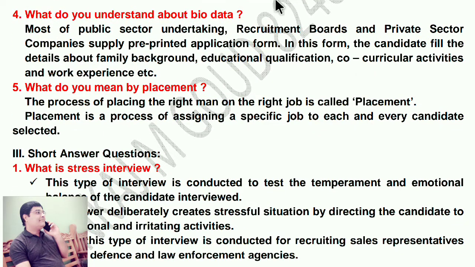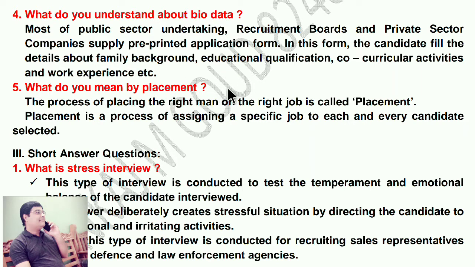Now, what do you understand about biodata? Most public sector undertakings, recruitment boards, and private sector companies supply pre-printed application forms. In this form, the candidates fill in the details about family background, educational qualification, co-curricular activities, and work experience, etc. So by seeing the biodata, we can know about all these things.